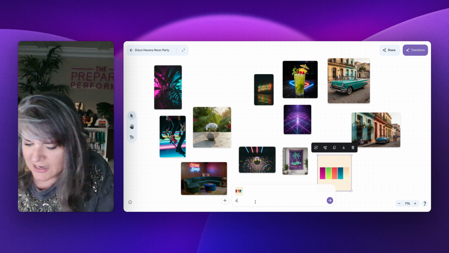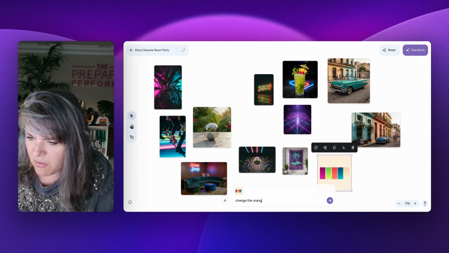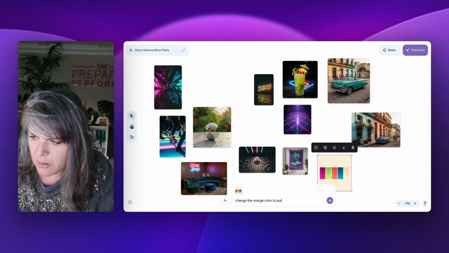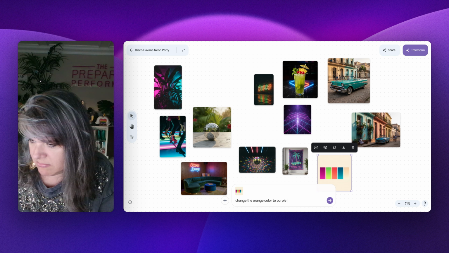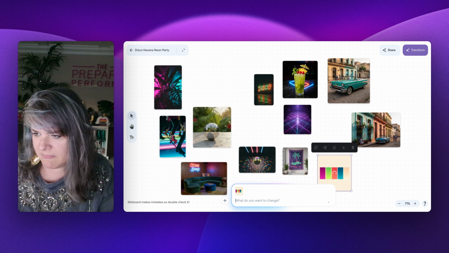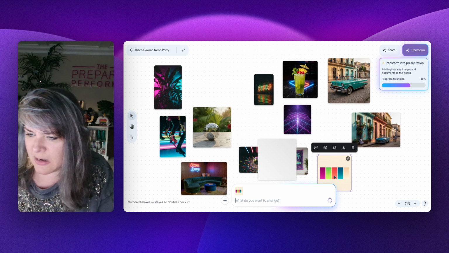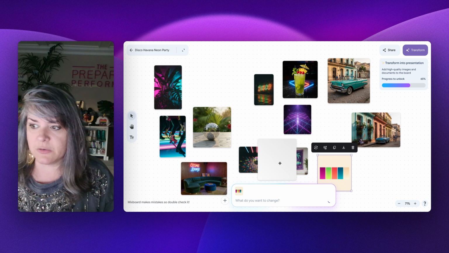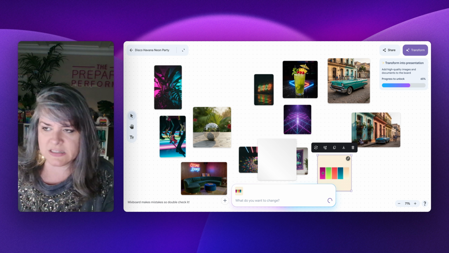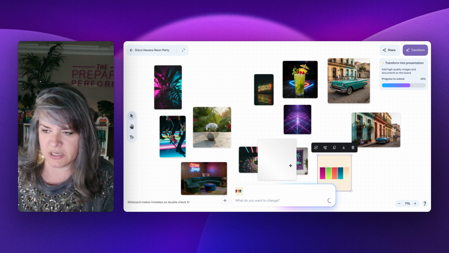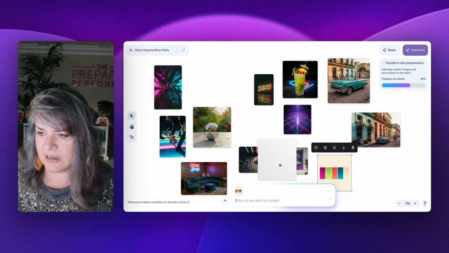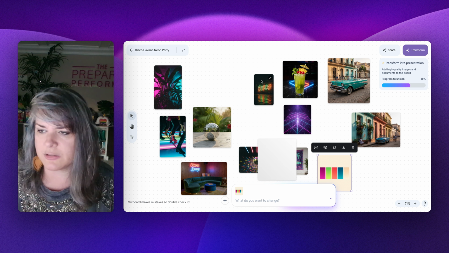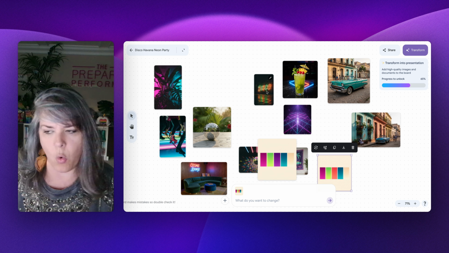I'm going to say change the orange color to purple. All right. So I'm going to just tell it that that's what I want it to do. Now, notice all I had to do for that is just click on it, give it a written text prompt, and it's going to start to make adjustments. Then that image shows up right here. But you can also be doing other things while it's going. So like, oh, way better.